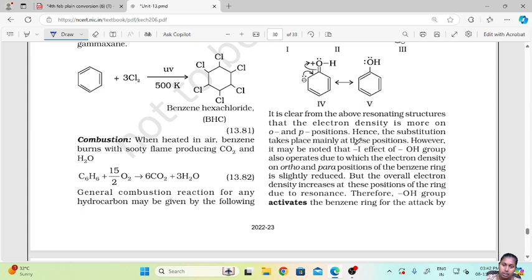However, it may be noted that the minus I effect of the OH group also operates, due to which the electron density on the ortho-para positions of the benzene ring is slightly reduced. But overall, the electron density increases at the ortho-para positions of the ring due to resonance.